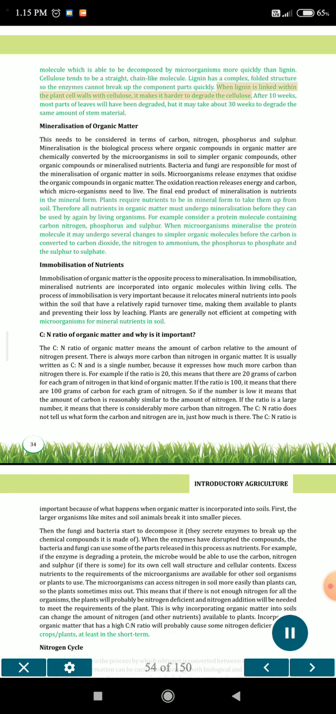When lignin is linked within the plant cell walls with cellulose, it makes it harder to degrade the cellulose. After 10 weeks, most parts of leaves will have been degraded, but it may take about 30 weeks to degrade the same amount of stem material.